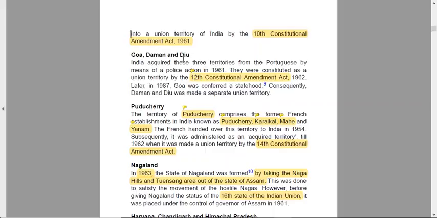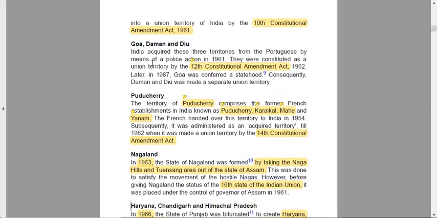Goa and Daman and Diu. Let us see what happened in Goa, Daman, Diu. In case of Goa and Daman, India acquired these three territories from the Portuguese. This was again acquired from the Portuguese. The Portuguese were the first to come and the last to go, by means of police action. So Goa and Daman were acquired by police action in 1961.